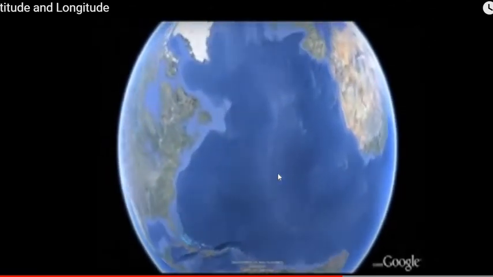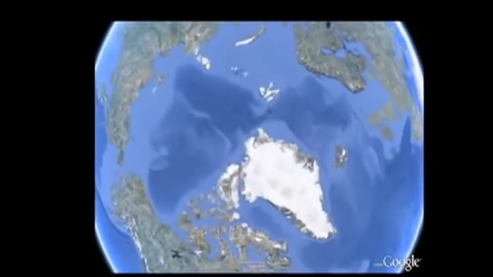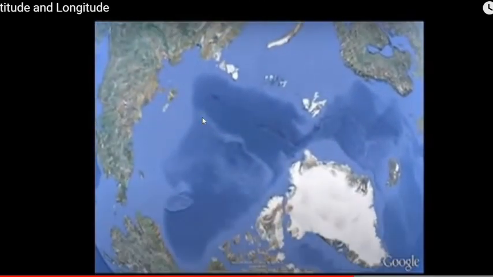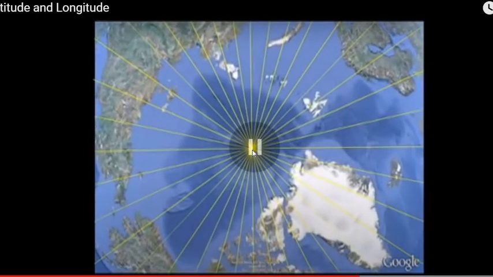But one thing we have to remember: if I am going exactly here, you will see it is not equal, right? These lines are not equidistant from each other. See here, these lines are not equidistant, right? Some distances are different.